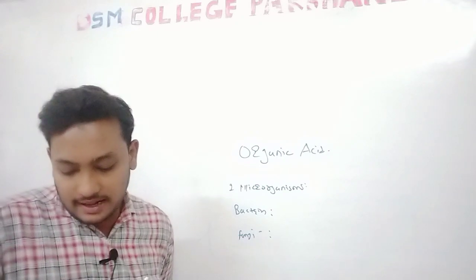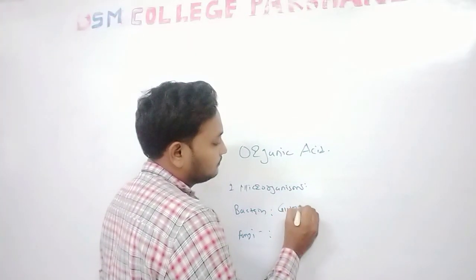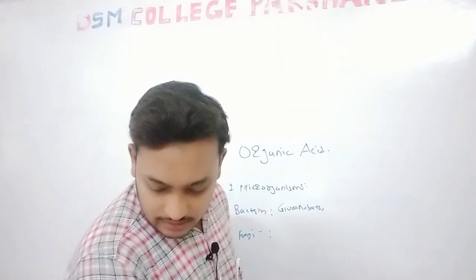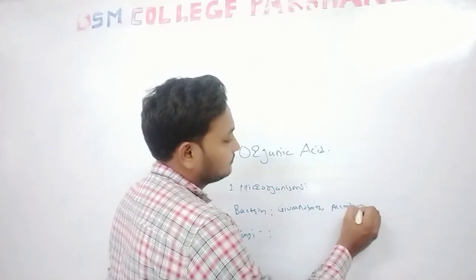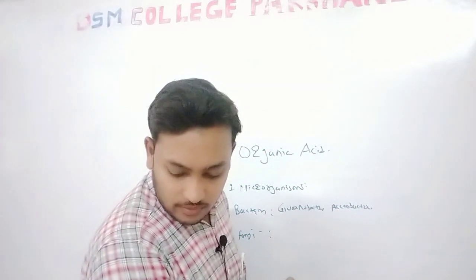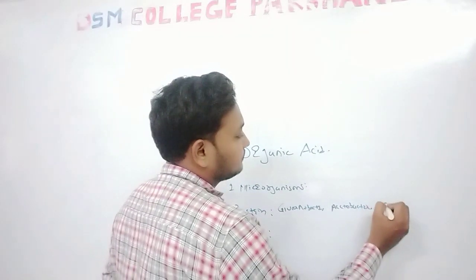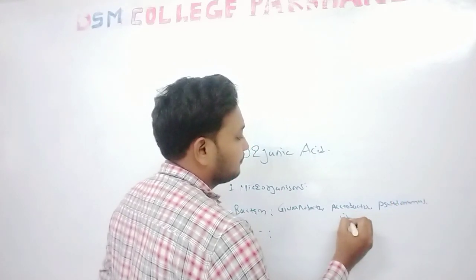Gluconobacter, Acetobacter, Pseudomonas, Vibrio.